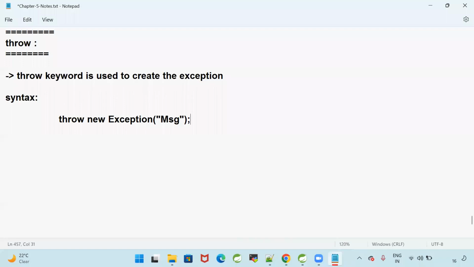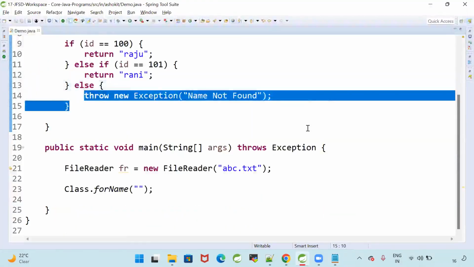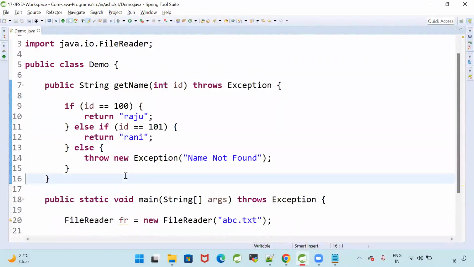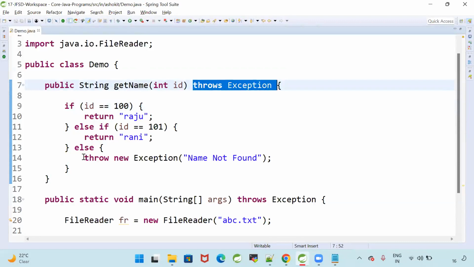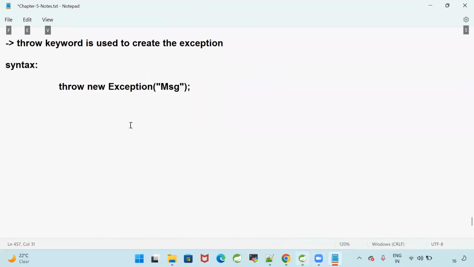Now I'm trying to create an exception, but my compiler is telling me, boss, you may get the exception, please be careful. I know that, that's why I'm ignoring that exception. Throws keyword is used to ignore. Throw keyword is used to create the exception. Got it? Fine. Good.